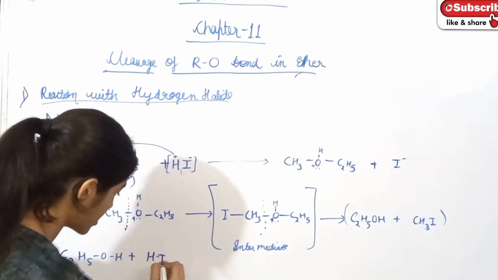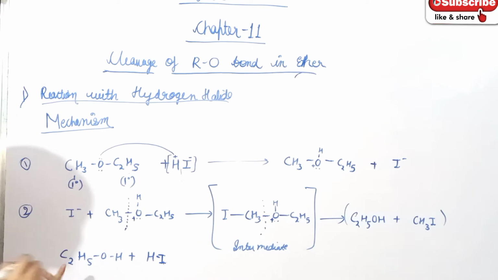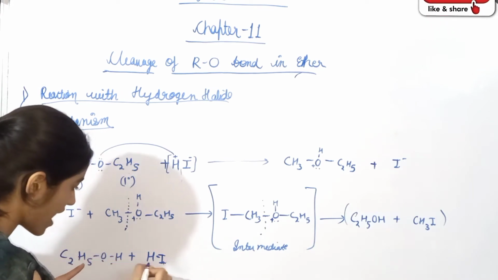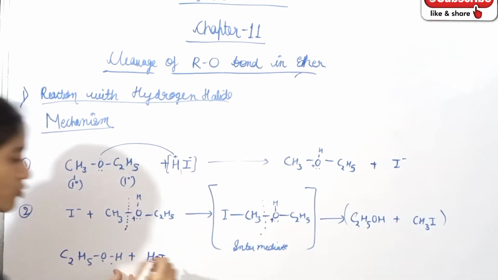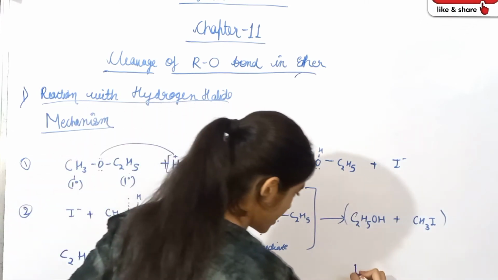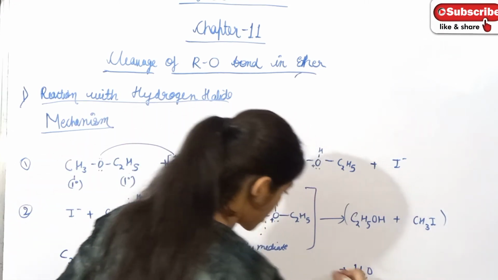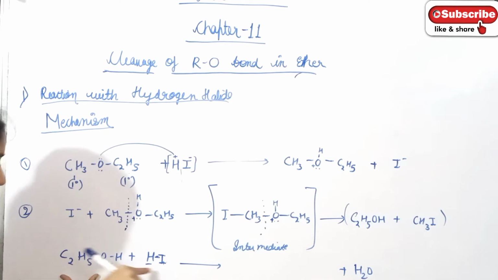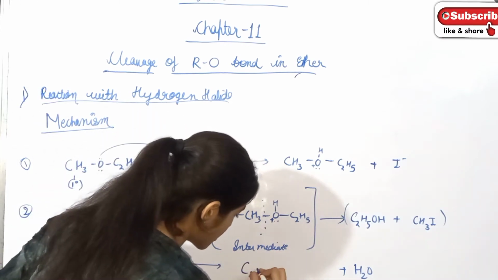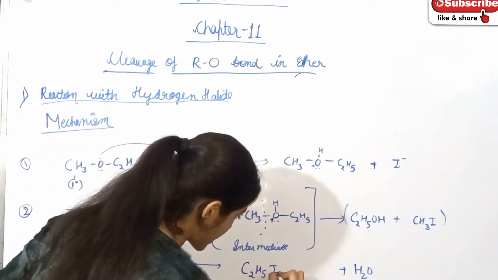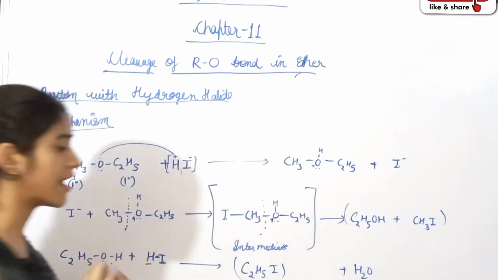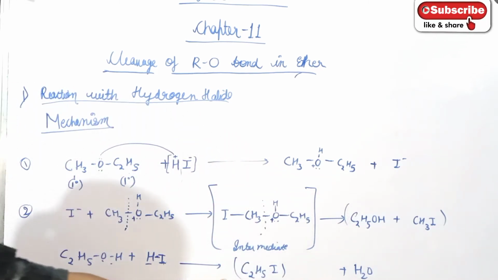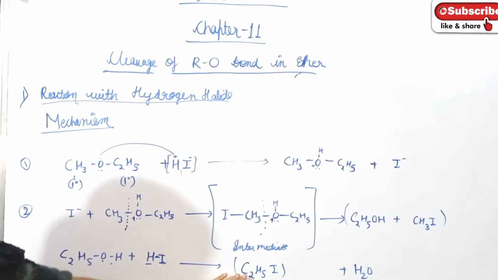Here X is iodine. HX is HI. So this OH and H will form a water molecule. It is removed as H2O, and then what is left? C2H5I is formed as alkyl iodide. Ethyl iodide is formed. So the main product which we get is RX.